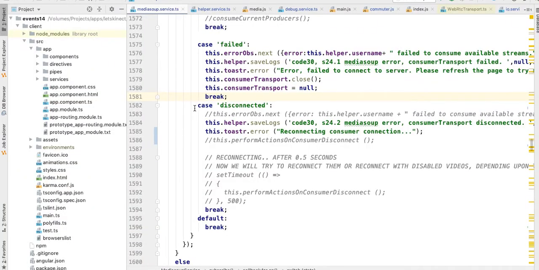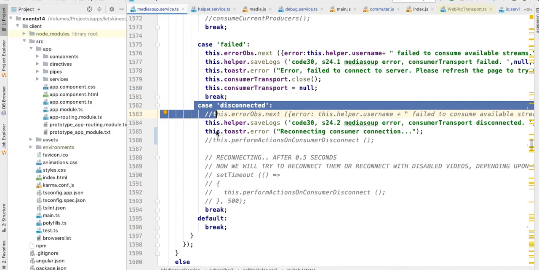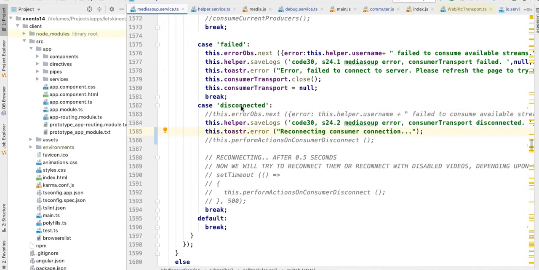So here is the code where I am handling that disconnection. Previously, when I got this call disconnected for the WebRTC, I just tried to call it again. I just tried to reconnect the user with the mediasoup again. After today's research, I found two more options. Maybe we can just restart the WebRTC connection instead of doing this mediasoup connection restart, because mediasoup connection restart takes some time and WebRTC is instant.